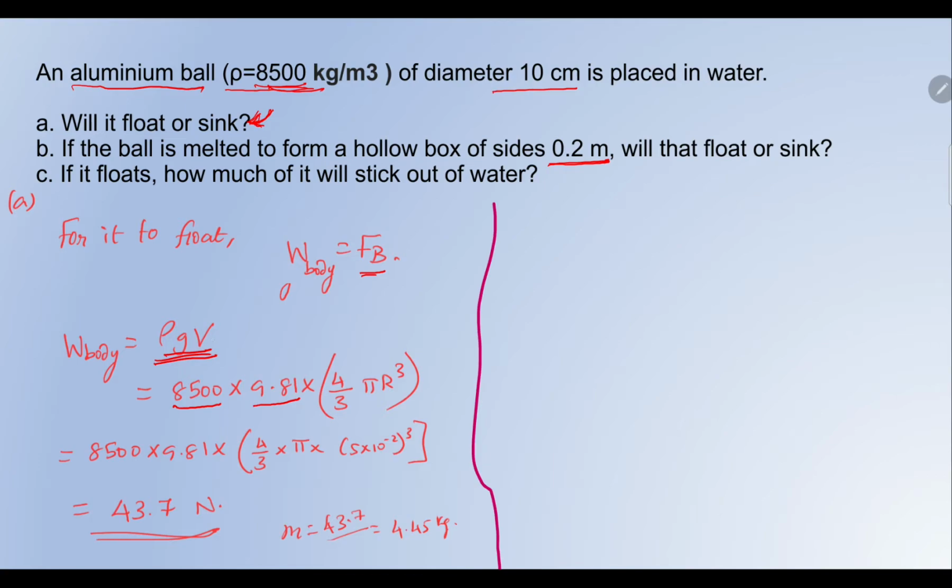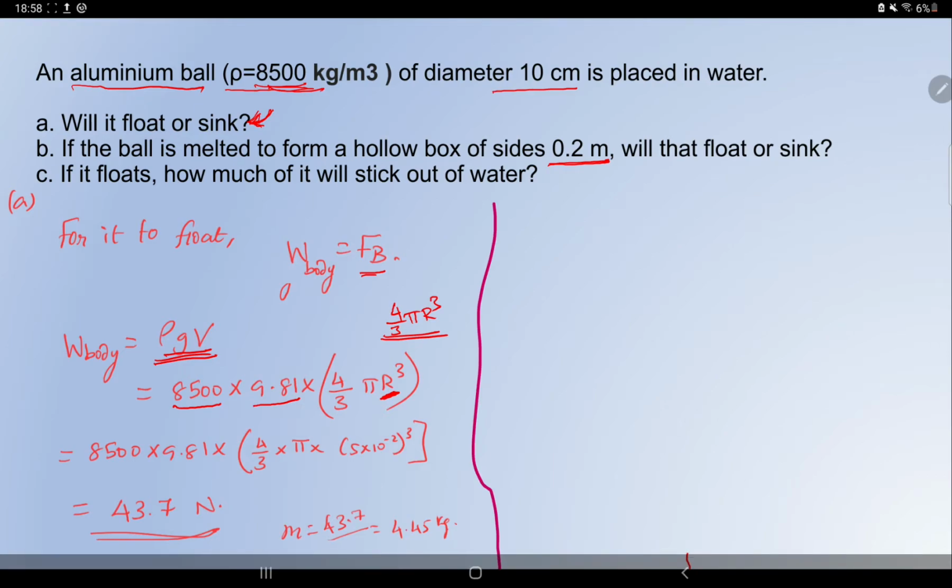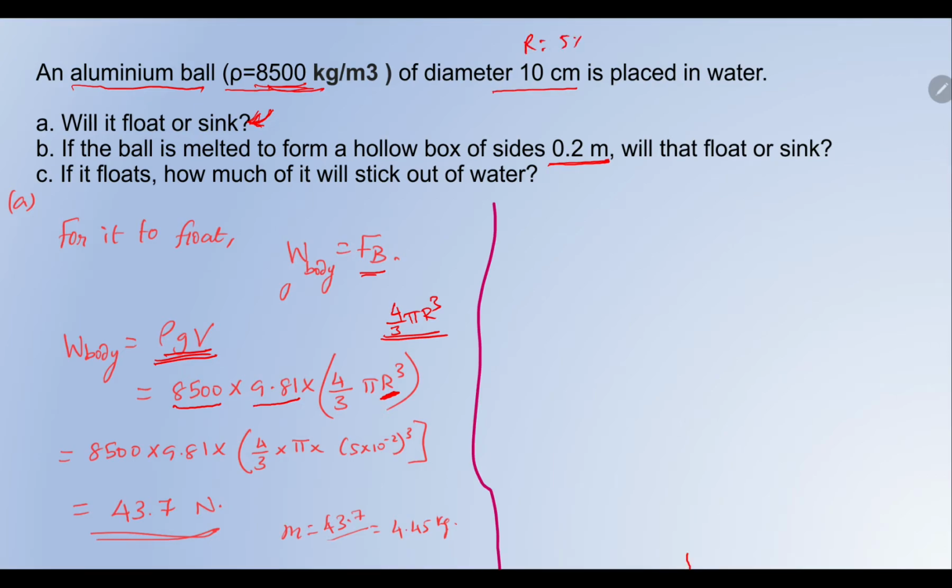Since it's a ball, a sphere, the volume is 4 by 3 pi r cube. That is the formula for volume. We know the radius. If the diameter is 10 centimeter, the radius is 5 into 10 power minus 2 meter or 5 centimeter. I've just substituted everything, and then I get the weight of the body to be